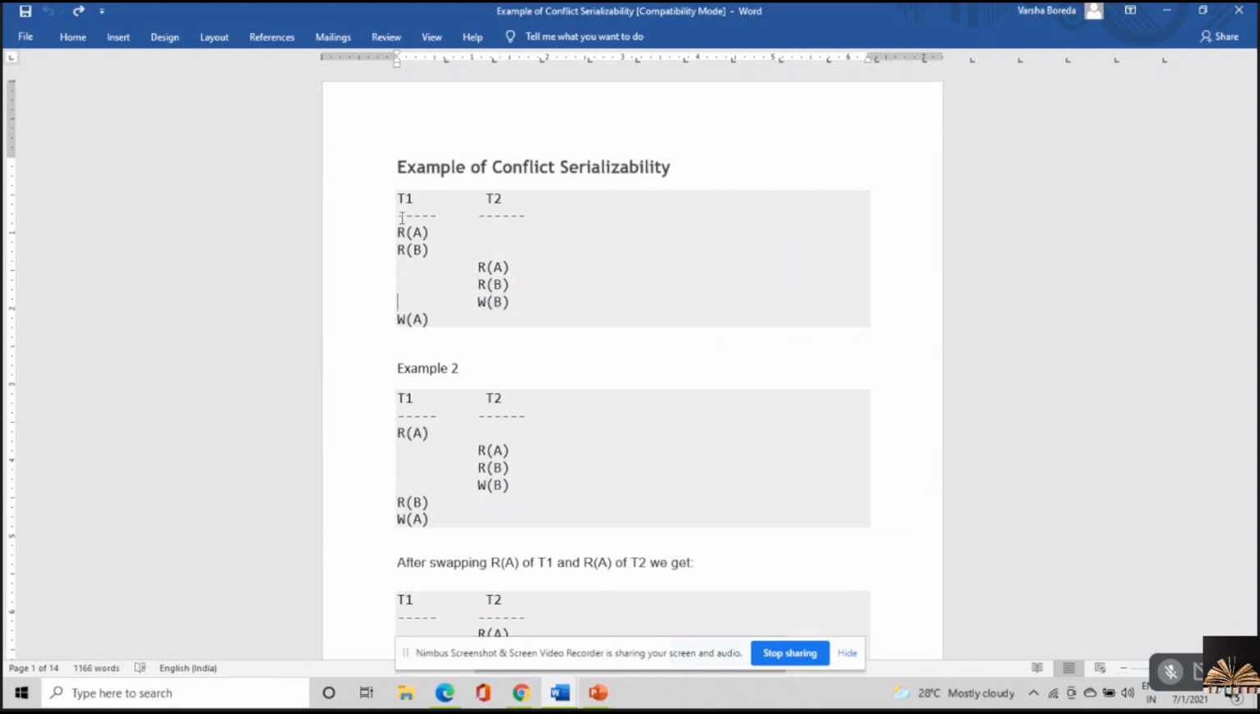Okay. So this was the original schedule. Now, read B with read A, no issues. Read B with read B, no issues. Read B with write B. One of the operations is what? It's a write operation. So I cannot swap these two operations. Hence, I do not have conflict serializable schedule for this particular schedule.